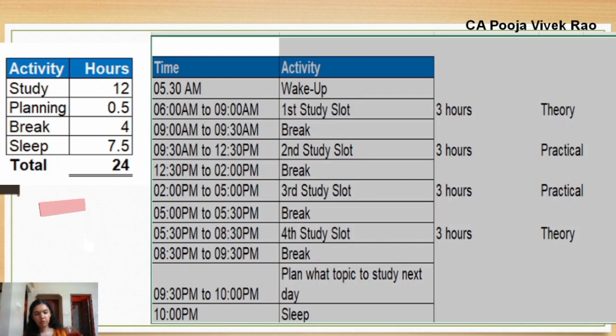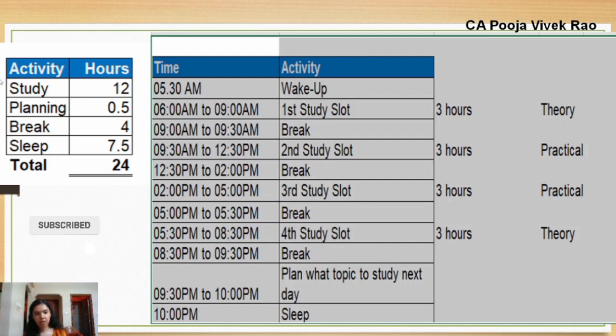5:30 pm to 8:30 pm is fourth study slot of 3 hours. 8:30 pm to 9:30 pm is break. 9:30 pm to 10 pm you can plan as to what topic you will study the next day. 10 pm you will be heading to bed. So in this study plan you have 4 study slots of 3 hours each. In the morning study slot and the evening study slot, that is study slot number 1 and number 4, you can study the theory subjects. And in the second study slot and third study slot, you can probably study the practical subjects.